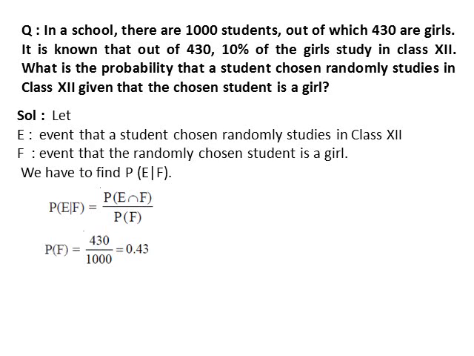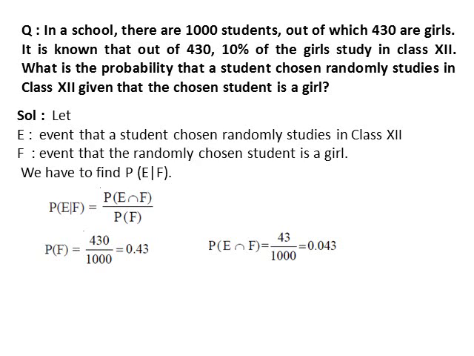Now, out of 1000 students, 430 are girls. So, probability of F equals 430 upon 1000. Also, E intersection F means the student is a girl and studies in class 12th. Out of 430 girls, 10% study in class 12th, which means 43 girls.